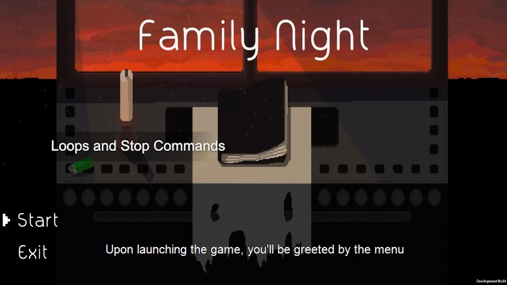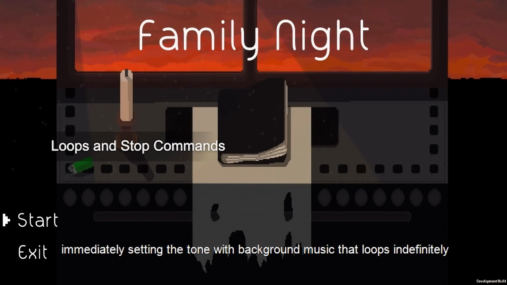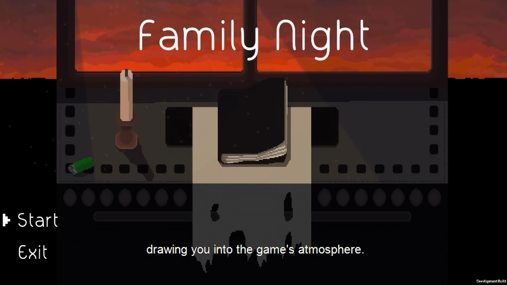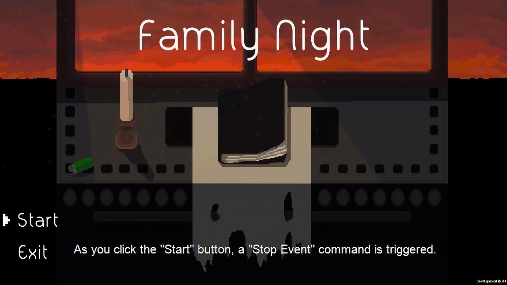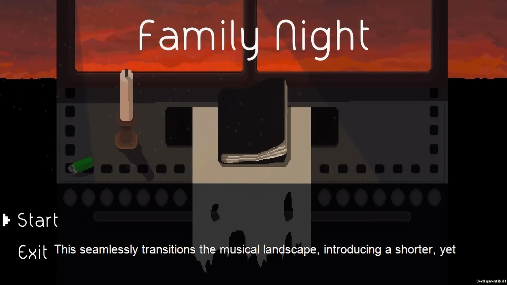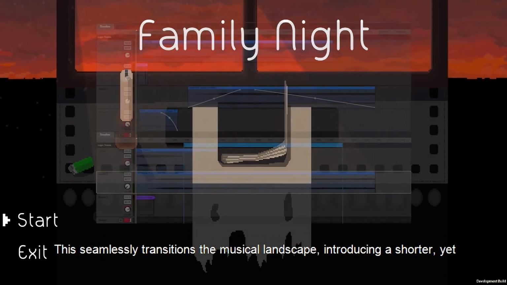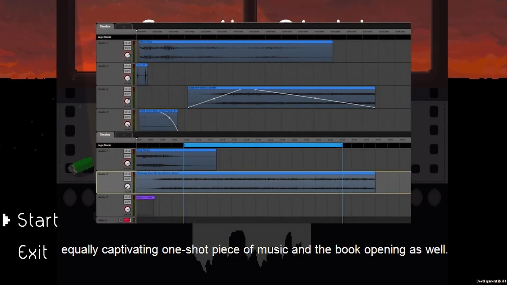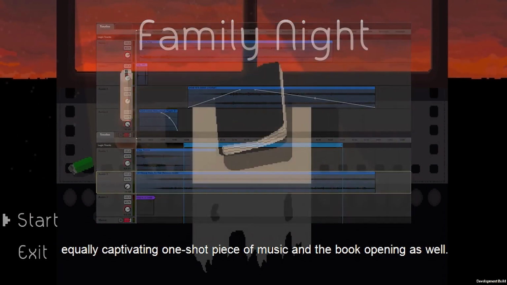Upon launching the game, you'll be greeted by the menu immediately setting the tone with background music that loops indefinitely, drawing you into the game's atmosphere. As you click the start button, a stop event command is triggered. This seamlessly transitions the musical landscape, introducing a shorter yet equally captivating one-shot piece of music and the book opening as well.